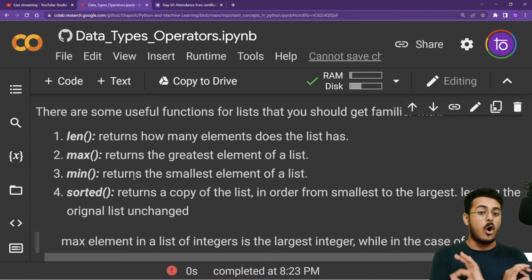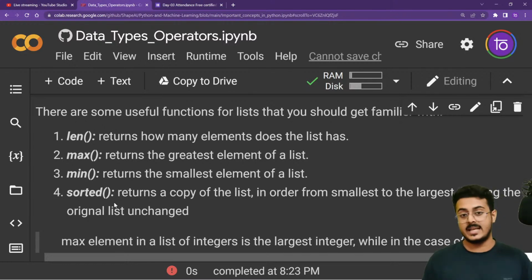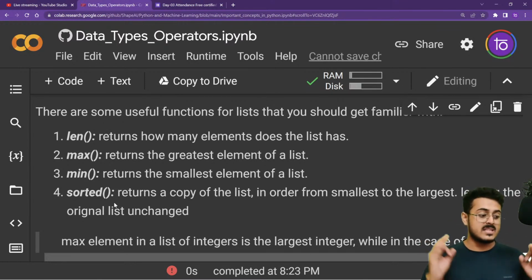It should either be all integers, all floats, or all strings, so that we are able to use max, min, and sorted on them. Please try to remember this: lists can contain multiple data types inside of them, but if you want to use maximum, minimum, or sorted, the list should contain only a single type of data.